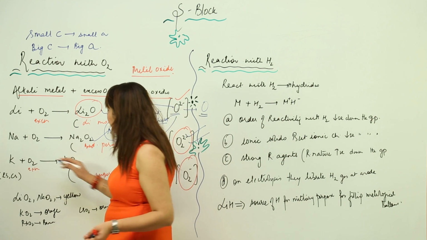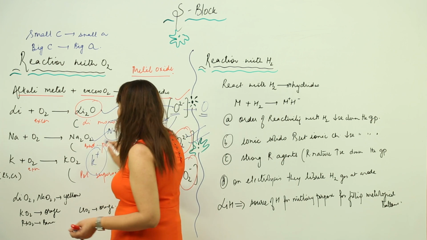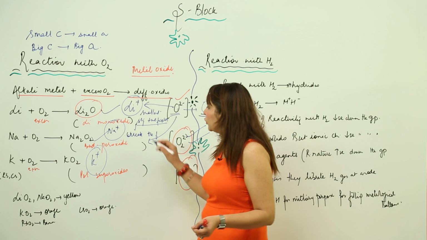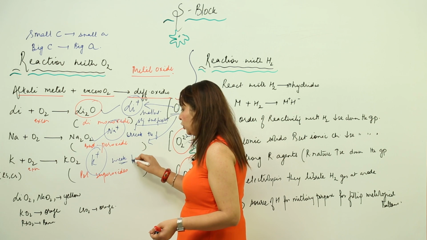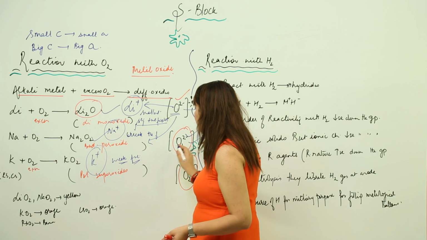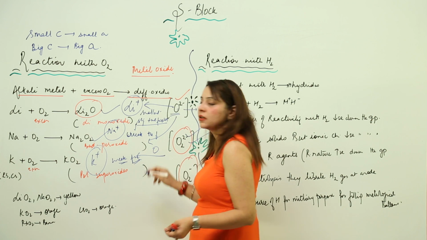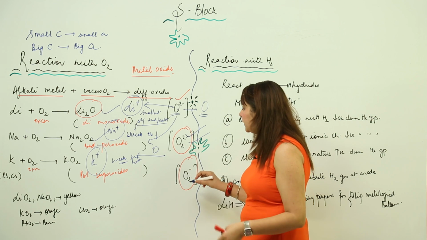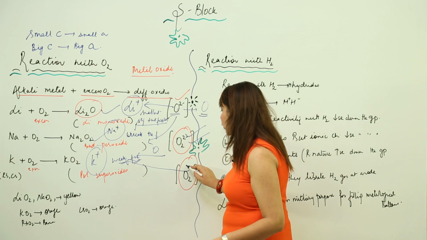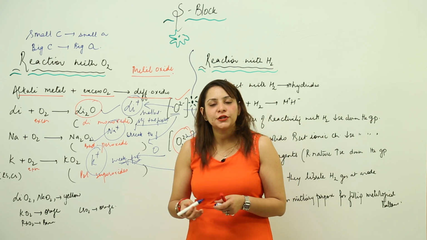Likewise, potassium is much bigger as compared to lithium and sodium, and its positive field is very weak. It can stabilize one oxide ion, but it cannot prevent the oxide ion from coming in contact with more oxygen. That is the reason it combines further, leading to the formation of potassium superoxide.